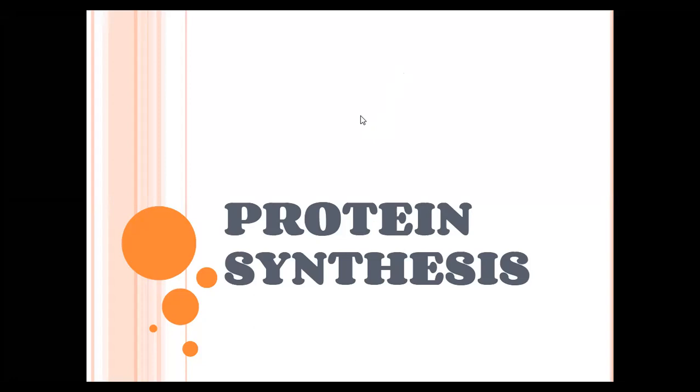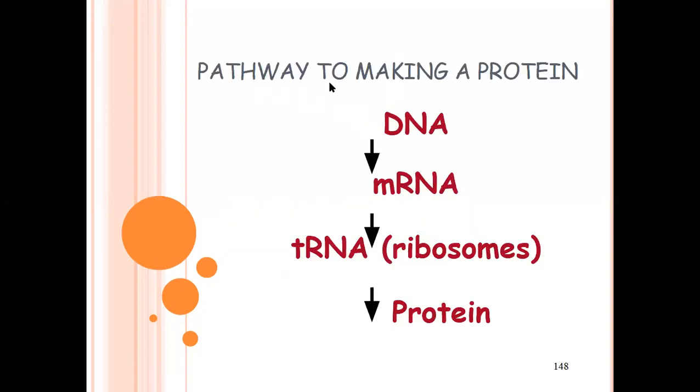Now, the pathway of making a protein is called protein synthesis. DNA synthesizes mRNA by the transcription mechanism.